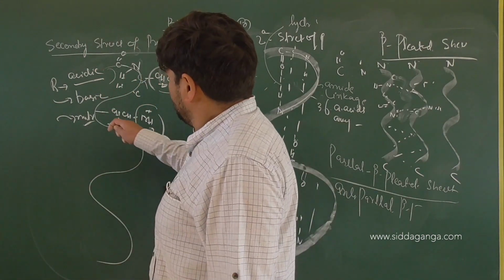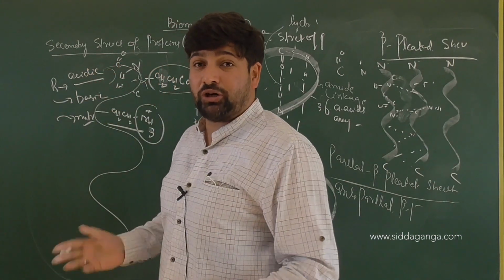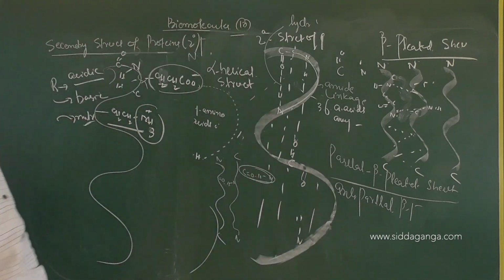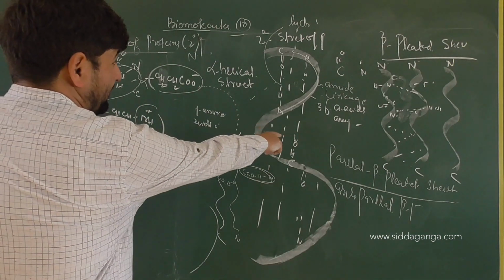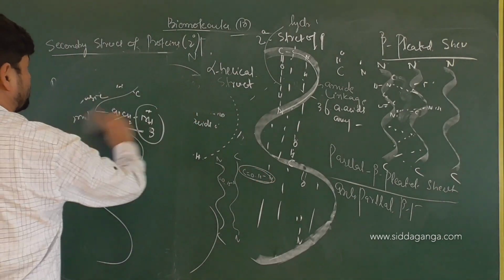Good. Now, if you have acidic and basic groups, we have positive and negative charges present on the side chains itself. Now see what will happen, children. This is the secondary structure I have shown here, right? Or yes or no? I'll just rub it off and draw one more secondary structure with R groups.